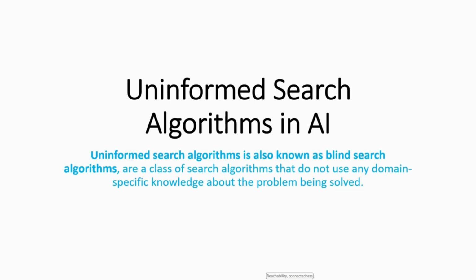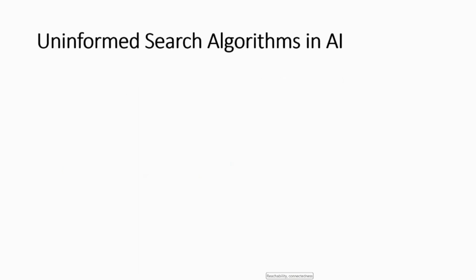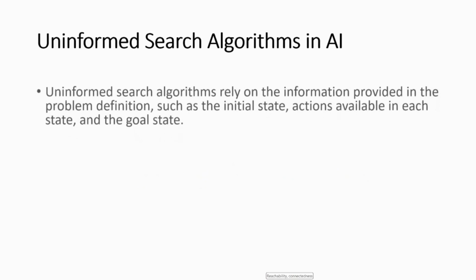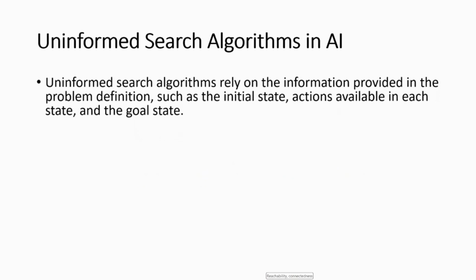These algorithms are fundamental techniques used in AI to navigate through a state space to find solutions. A state space can be thought of as all possible configurations or situations in the problem. So an uninformed search algorithm relies on the information provided in the problem definition, such as the initial state, the actions available in each state, and the goal state.